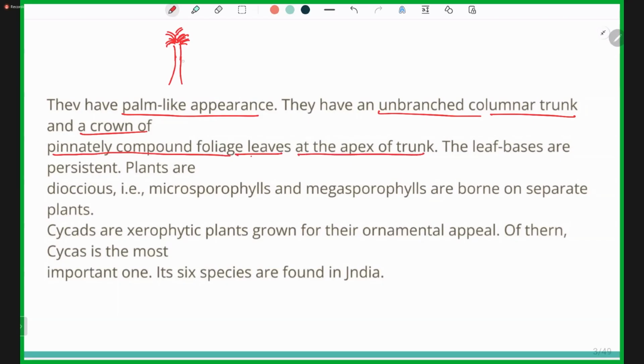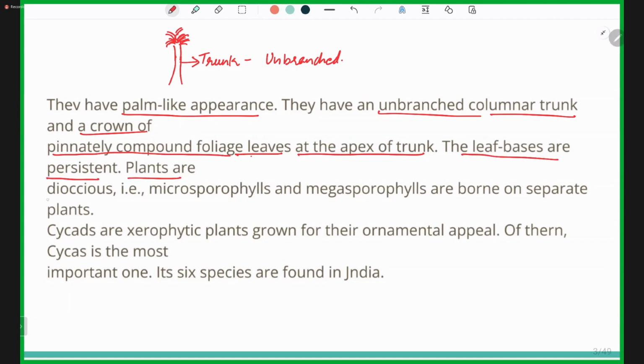The trunk does not have branches, but the uppermost portion of the trunk is called the crown. The leaf bases are persistent.